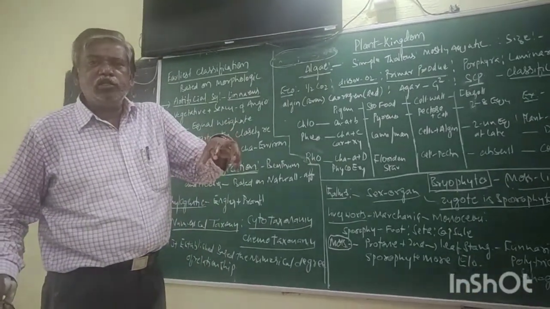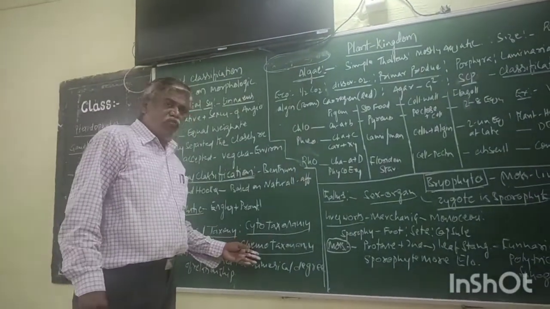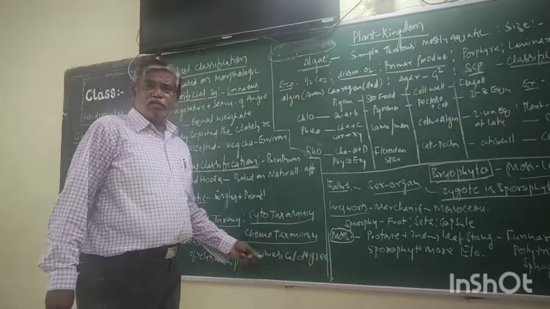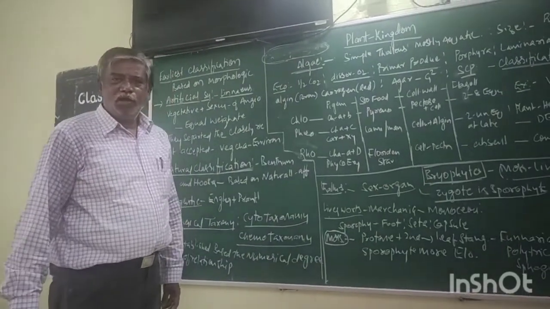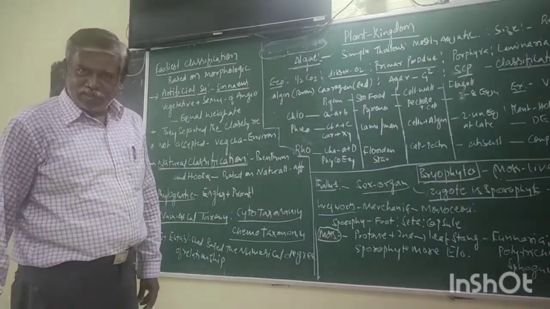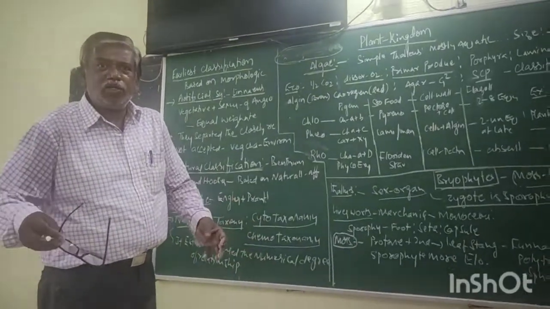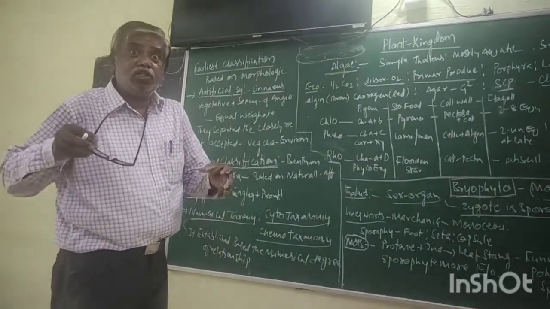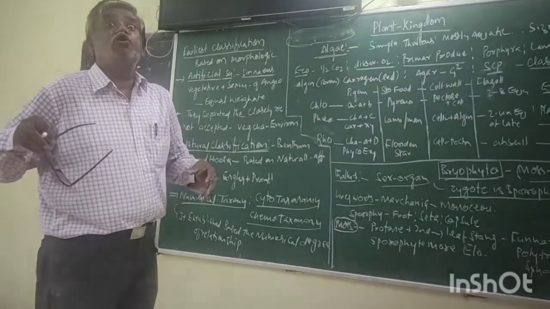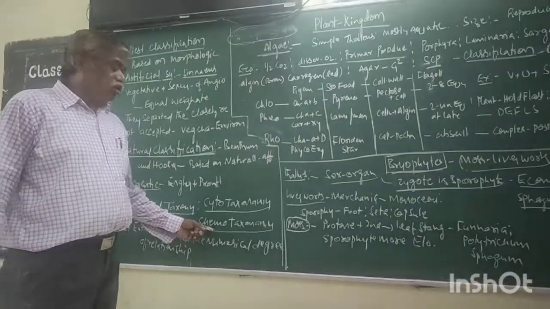A group of organisms which are similar in number of chromosomes is an example of cytotaxonomy. The next one, chemotaxonomy. Chemo means chemical: biomolecules, proteins, lipids, carbohydrates, nucleic acids. Now the scientist makes the classification based on the relationship of chemicals and biomolecules. This is called chemotaxonomy.